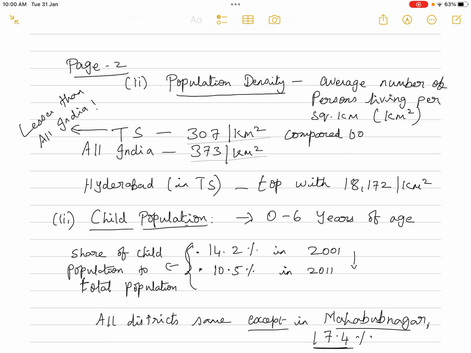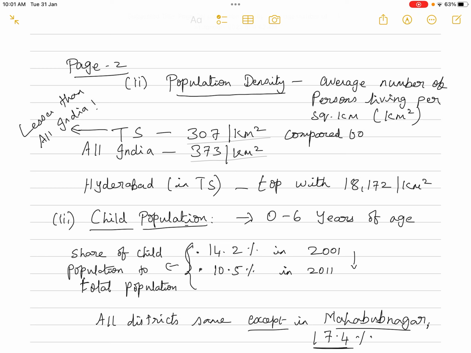And in TS, only Hyderabad is at the top with 18,172 persons per square kilometer. You can understand the reason for this because of the better infrastructure, better industries, and the emergence of all the IT firms. Because of the better facilities and better development in Hyderabad district, more people are preferring to settle in or stay in Hyderabad. So that's why the density of population in Hyderabad is high with 18,172 per square kilometer.